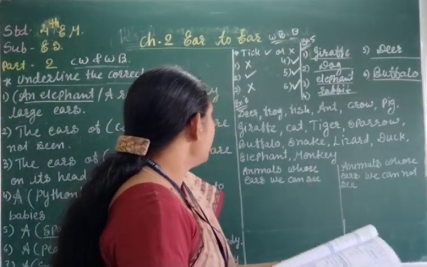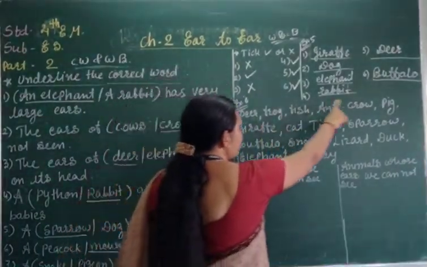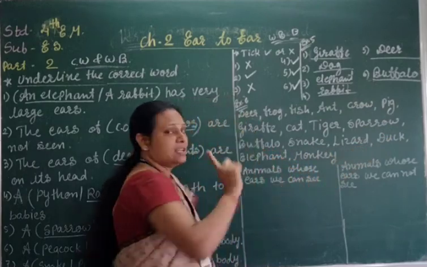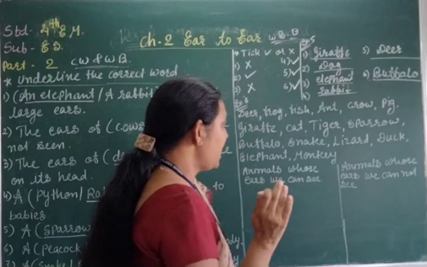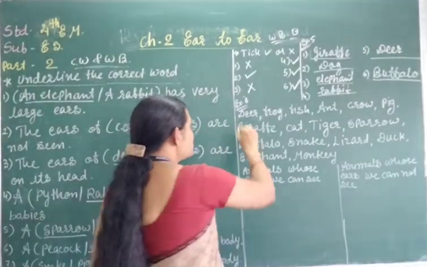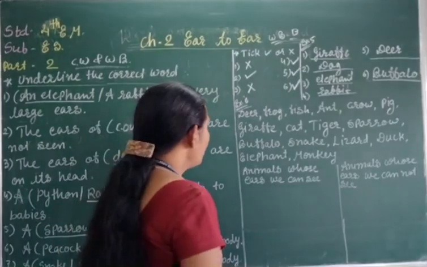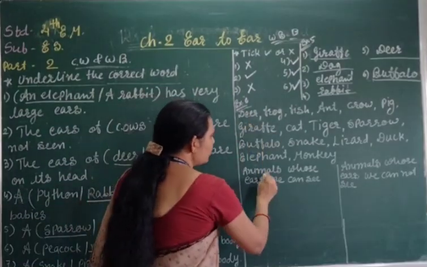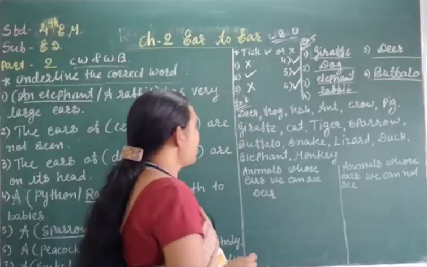Now here we classify all the animals: which animal has ears we can see outside and which animal we cannot see the ear. This is exercise 6 on page number 40. Okay students, now deer. Deer, we have seen the ears, right?